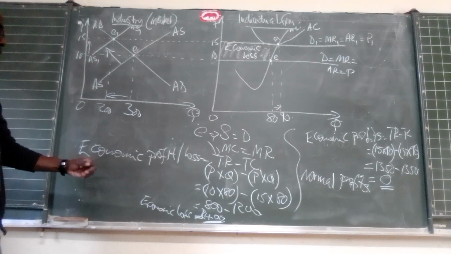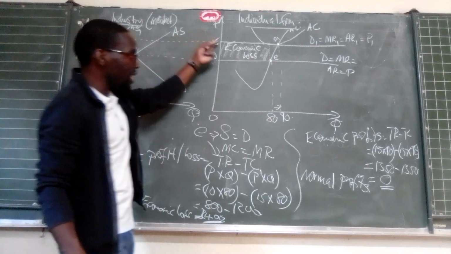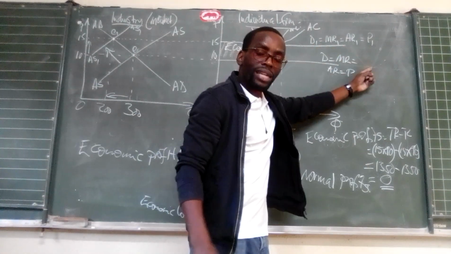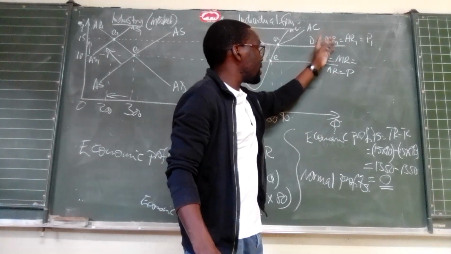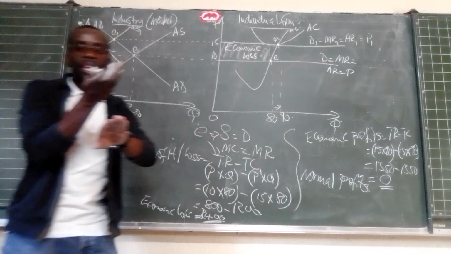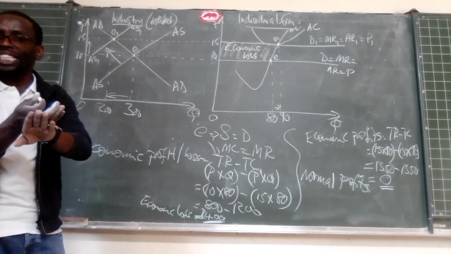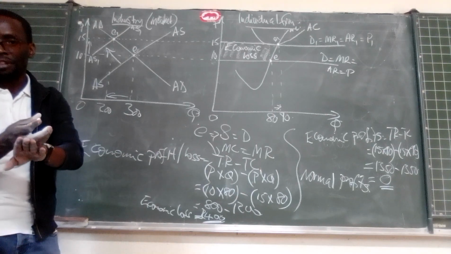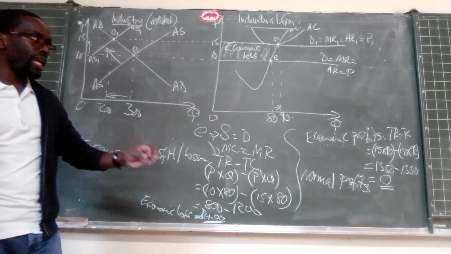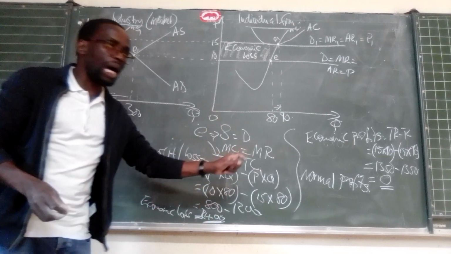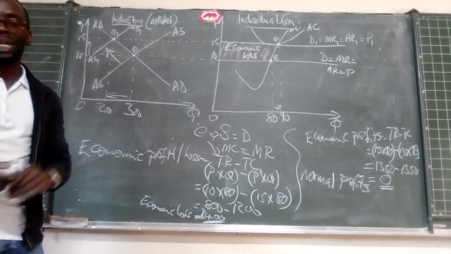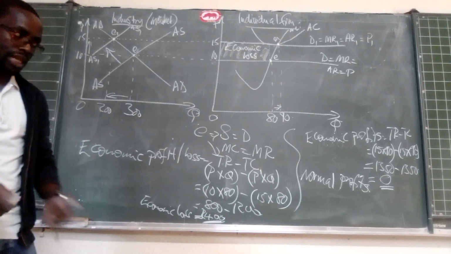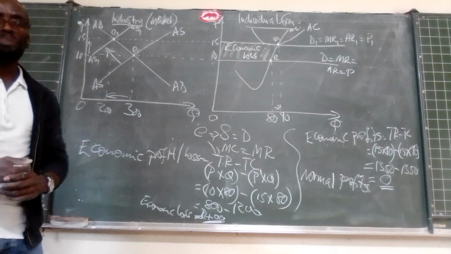That increase in market price is going to be accepted by the individual businesses that have remained. And that will push up, and our AC will now sit at tangent with our AR curve. At that point, we are going to realize normal profits or zero economic profits. But in the exam, you are supposed to indicate that these are normal profits.